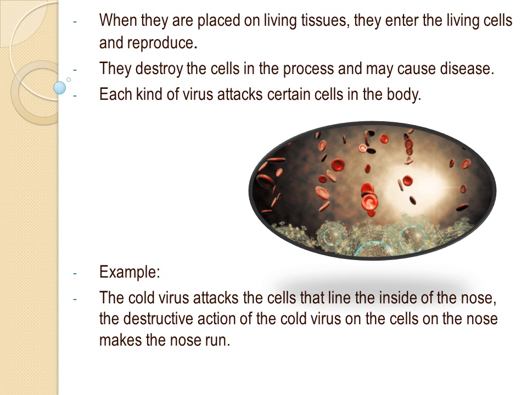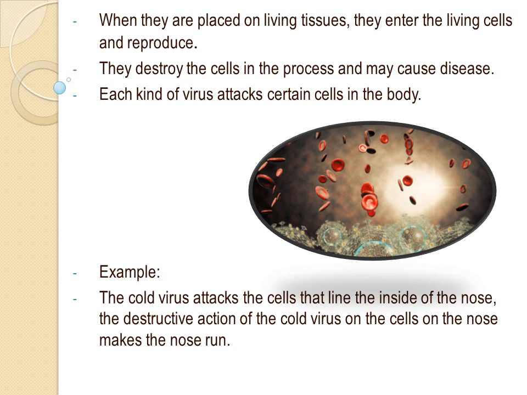Each kind of virus attacks certain cells in the body. Let me give you examples. For example, the cold virus attacks the cells that line the inside of the nose.